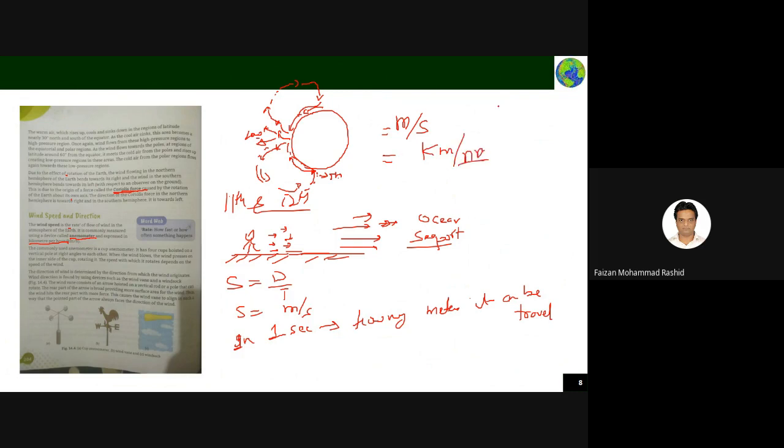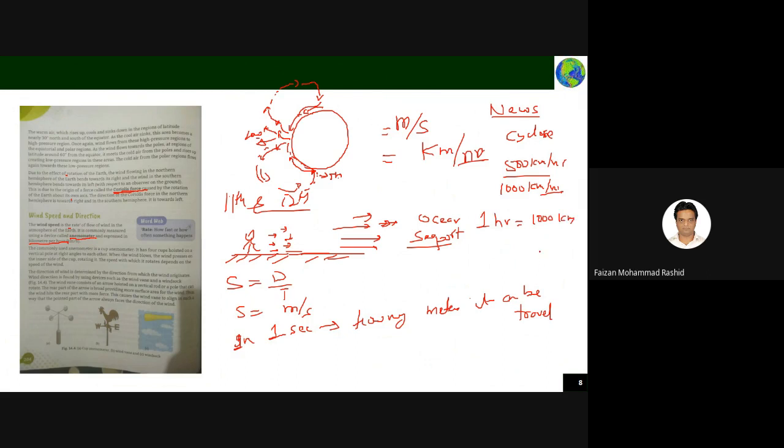Sometimes in news channels you may hear that a cyclone has come and the speed of the wind is 500 kilometers per hour, or sometimes 1,000 kilometers per hour. That means in 1 hour it will travel 1,000 kilometers.